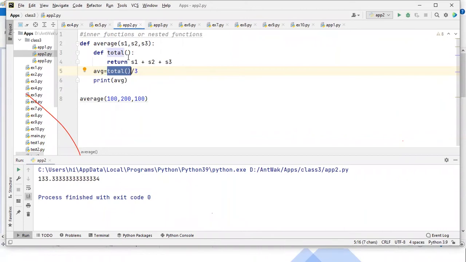I didn't get you. Can you repeat the question? I'm saying that you have written this return statement. Will this return statement move the control outside, where the average function has been called, or will the control continue in the average function itself?